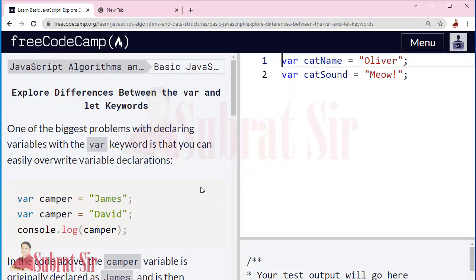Explore difference between the var and let keyword. From this point onwards, we will cover in our next class. Thank you.